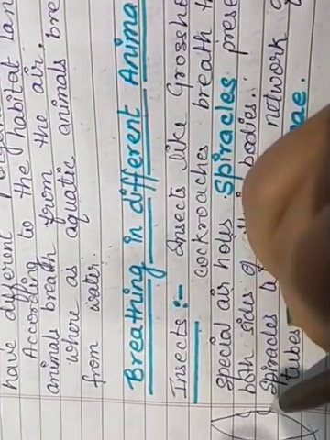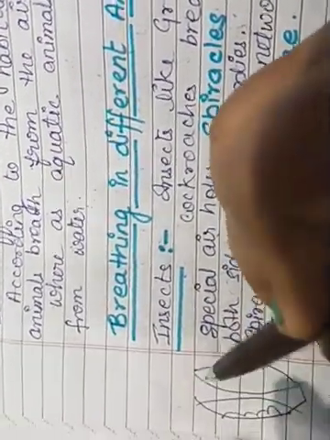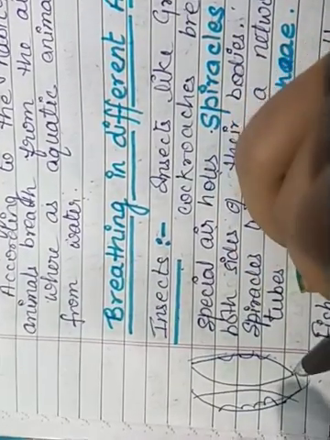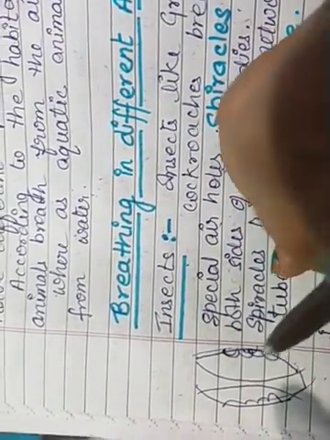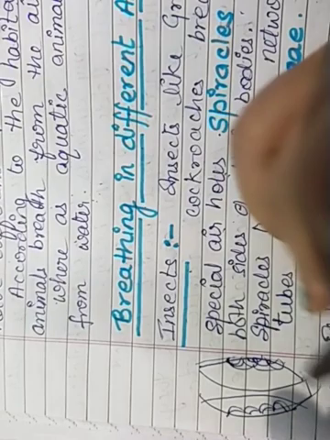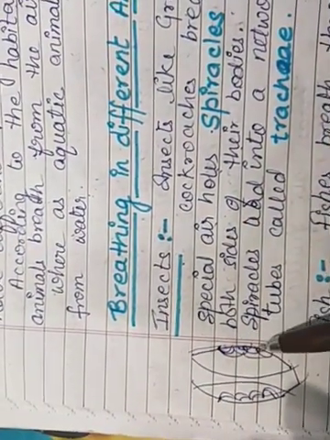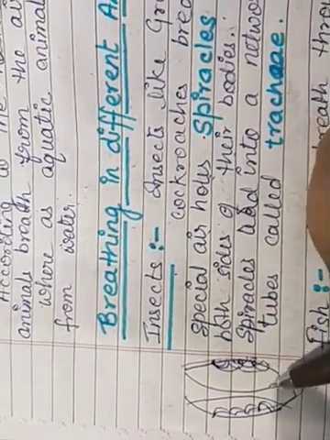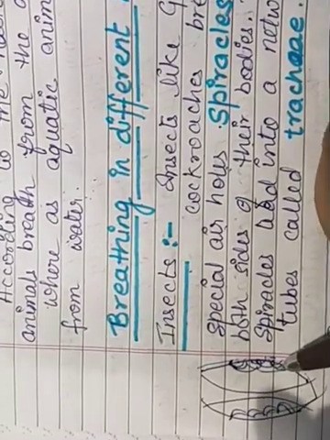If this is the structure of a cockroach body, then on both sides of their body a special type of holes are found, and these holes are known as spiracles.